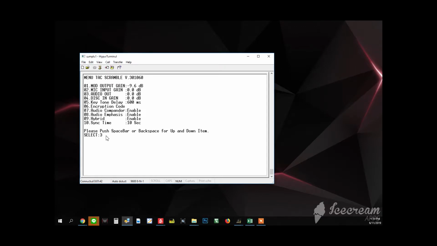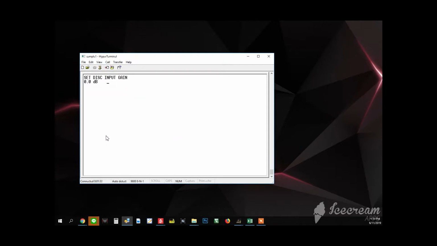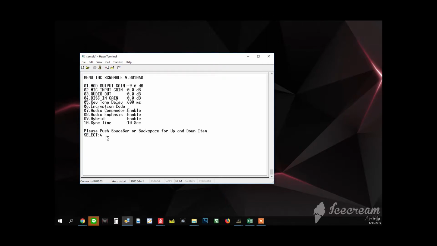The fourth item is line input gain. Select it by space bar and press enter. Set line input gain. The default is 0.0 dB too, and after that press enter. The next, fifth item is key tone delay.